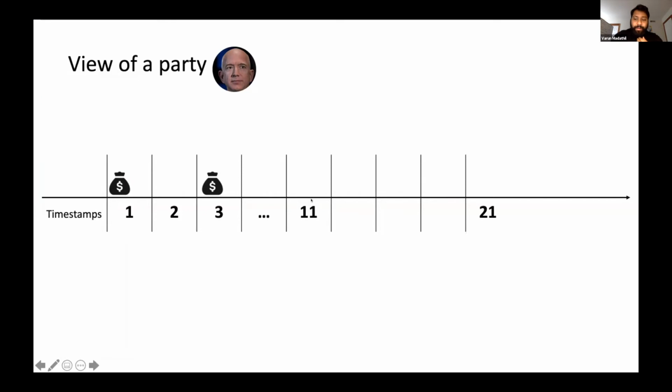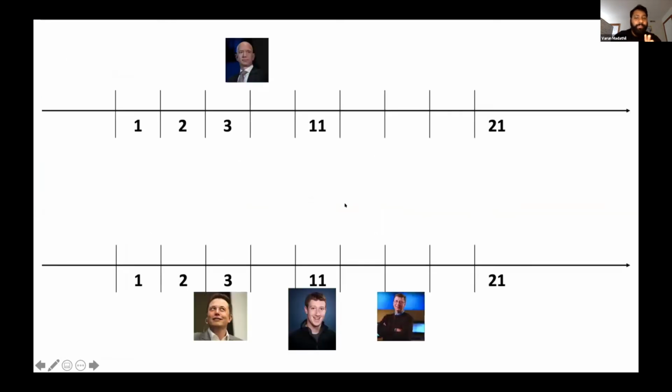Okay. Now, before I go further, I just want to say what the aim of my adversary is. He's going to try to de-anonymize one guy. And what does that mean? When a block is proposed, the adversary wins if he can guess that Bezos was the one who created the block, say. Because Bezos is our target for this particular example.